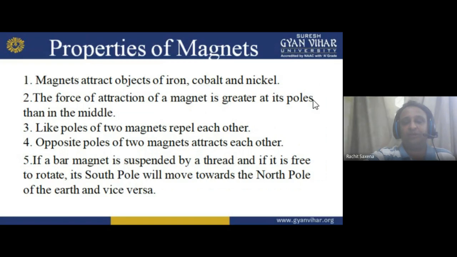Basically, what are the properties of the magnet we have? First, the magnet attracts objects of iron, cobalt, and nickel. So if these three types of objects are attracted, we can identify it as a magnet. Or we can also say that if it is attracted, it means it is made up of iron, cobalt, and nickel.